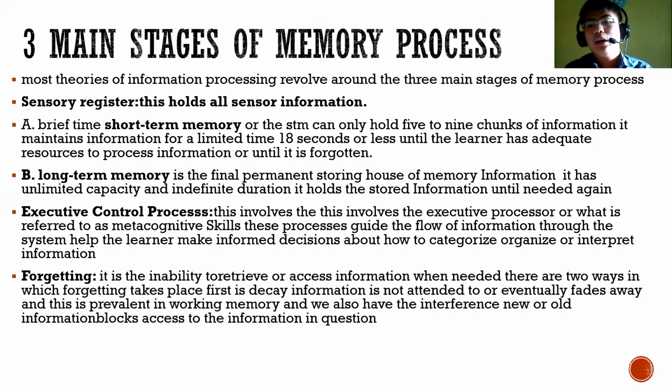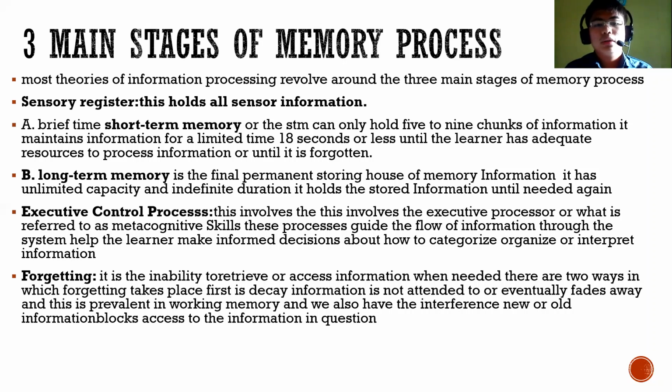This can hold only 5 to 9 chunks of information. It maintains the information for a limited time of 18 seconds or less until the learner has the adequate resources to process information or until it is forgotten.